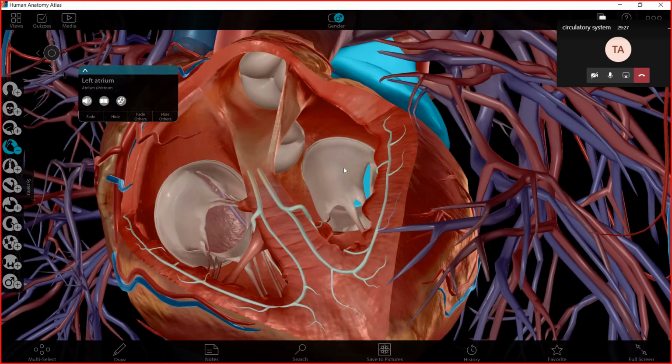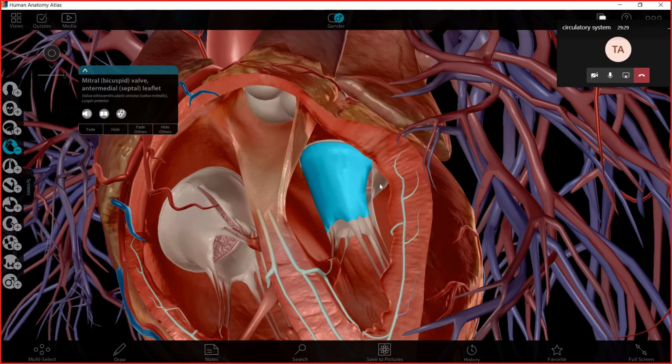Okay, so here we have the first part, which is between the left atrium and the left ventricle, and this is called, as you can see here, the mitral valve. You have to study this name, mitral valve. You can see here that this is called bicuspid. Why bicuspid?